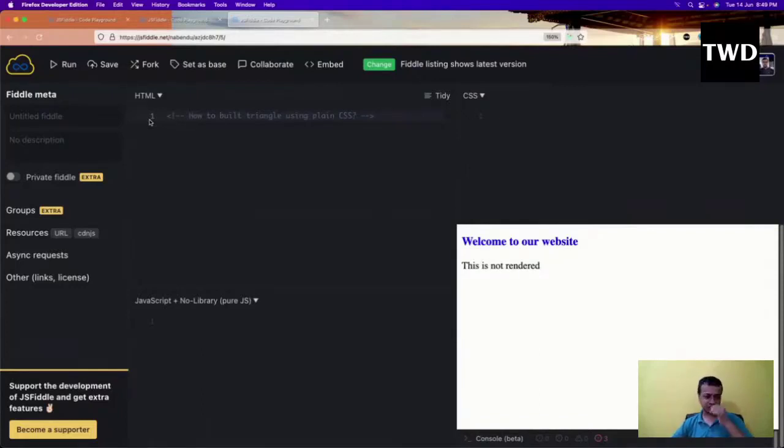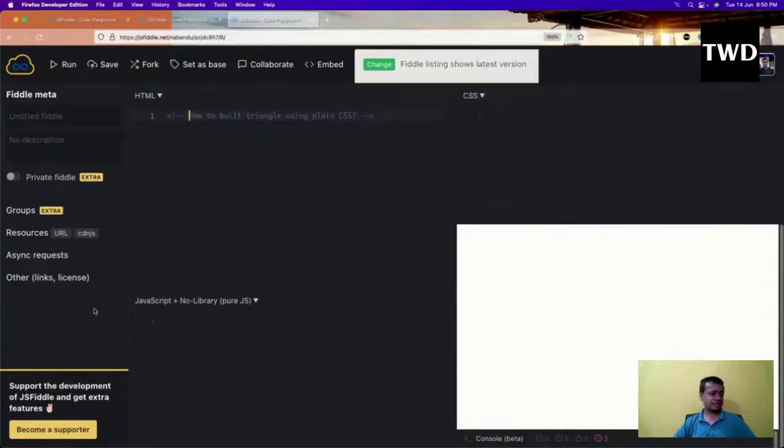Means what is actually the technique behind this, and you can find many articles and they explain it in a very good way. Because in Frontend Mentor also I was doing something like this. Down triangle we have to create, and then we cannot use anything else. Down triangle we have to use plain CSS. There is one other thing, I don't remember its name, but with plain CSS we need to do it.